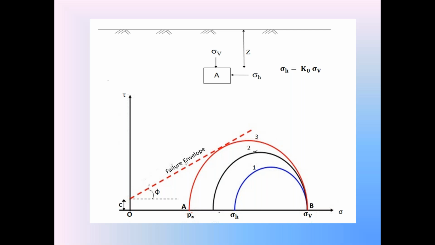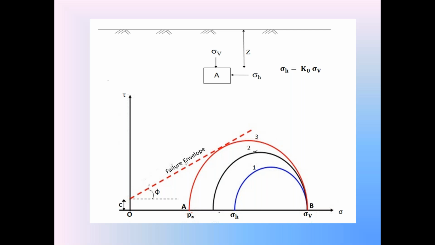So we are going to discuss Rankine's active earth pressure theory for this cohesive backfill by considering the failure envelope in the diagram. Already we discussed that failure envelope in the cohesive soil. Tau is equal to C plus sigma tan phi, that is there in the diagram, the failure envelope of the cohesive backfill, and also by considering the third Mohr stress circle for the complete active condition of the cohesive backfill.